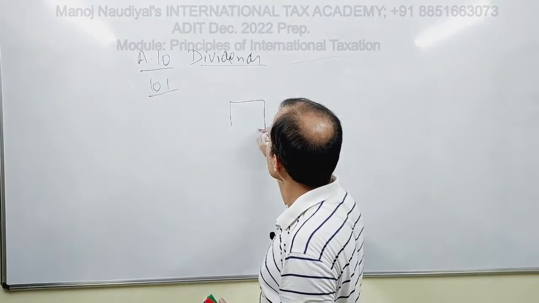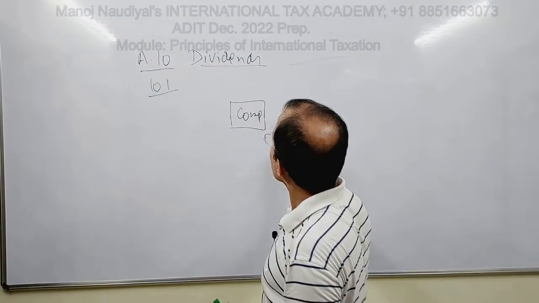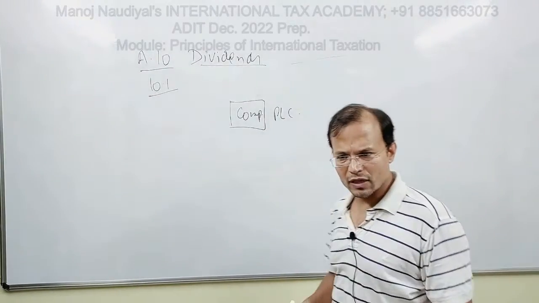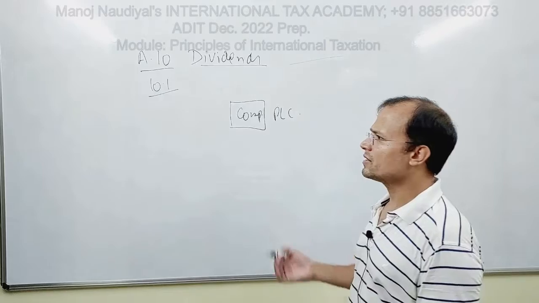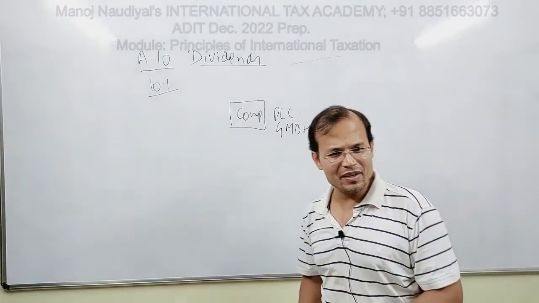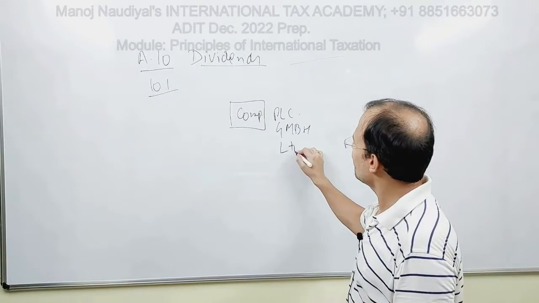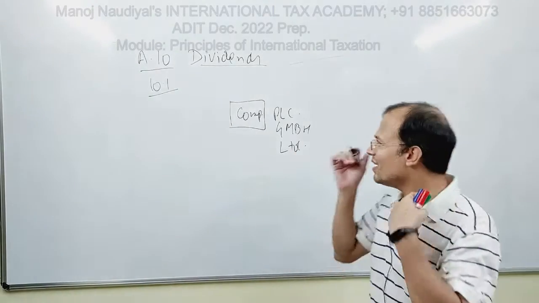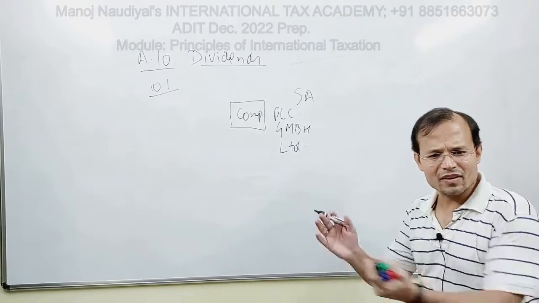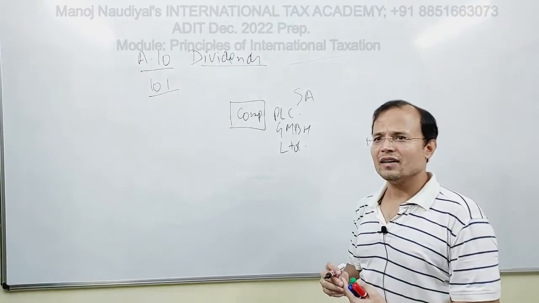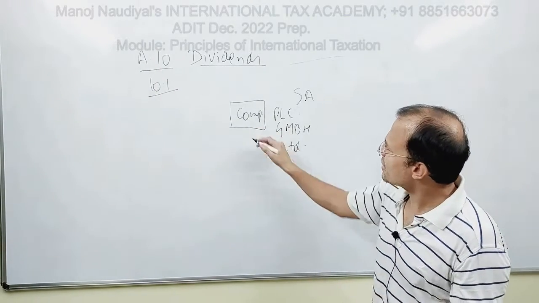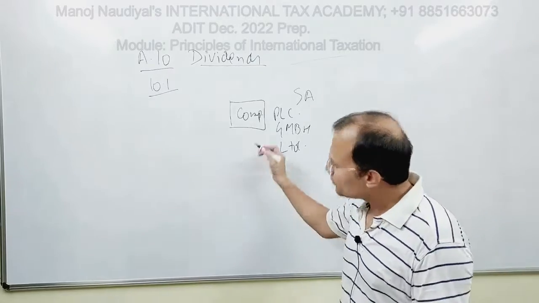For example, this is a company: PLC for UK, SAR for GmbH for Germany, limited company for India, and then there are SA and SARL, I think, for France. Several suffixes. So when you find that this is a company which is legally incorporated, you have shareholders, as I mentioned.